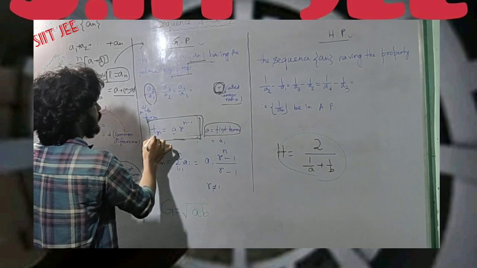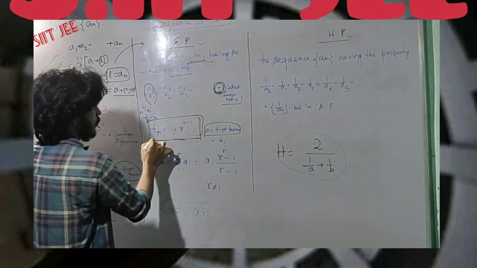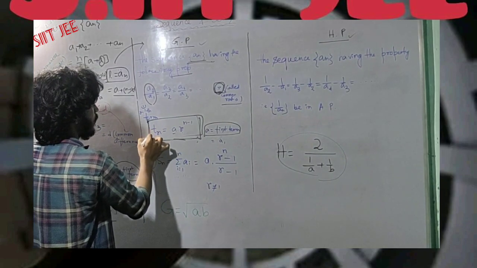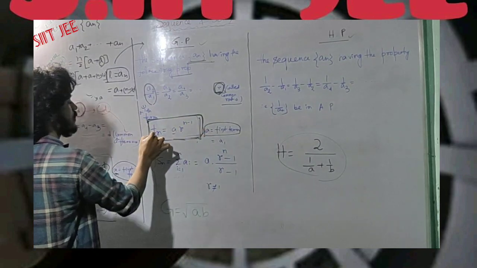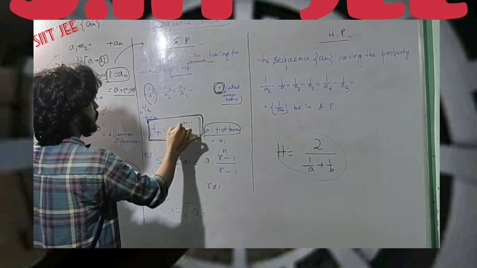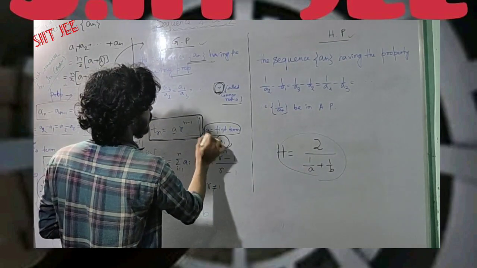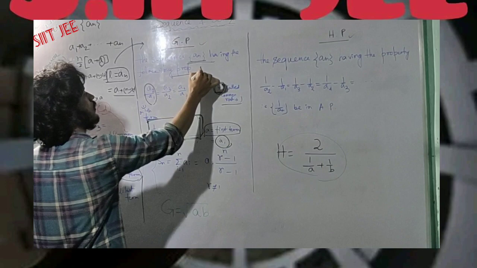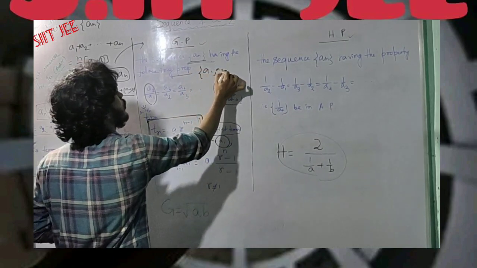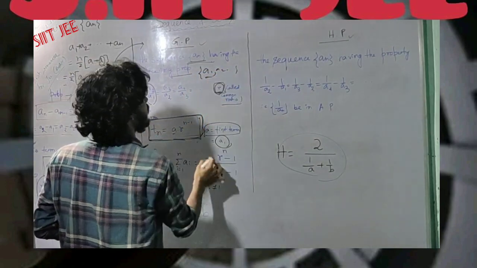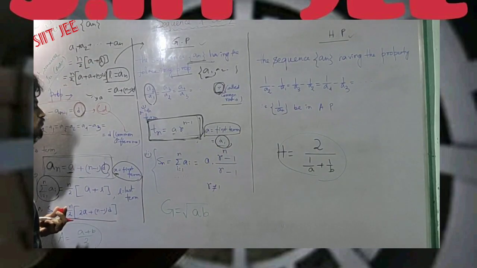And here, if you want to find the value of the nth term of the sequence, then that value will be represented in such a way that Tn equals A times R to the power n minus 1, where A is the first term. Basically A1 is the first term represented in a sequence, because a sequence looks like A1, A2 and so on. The first one is denoted by A1, here also A1.